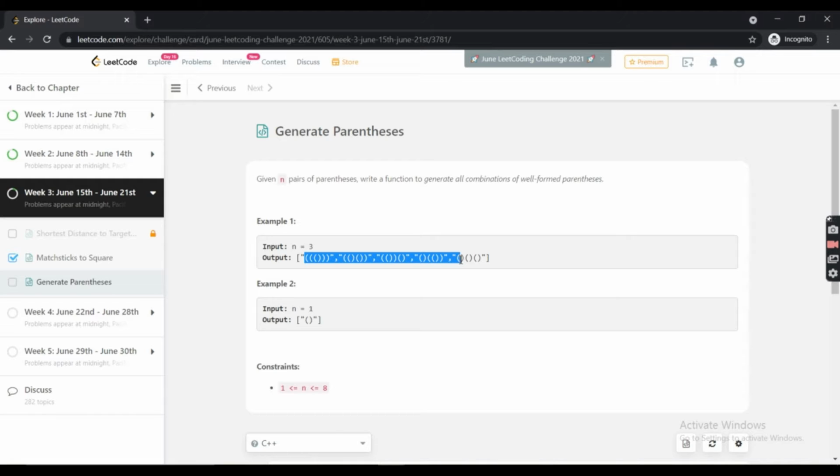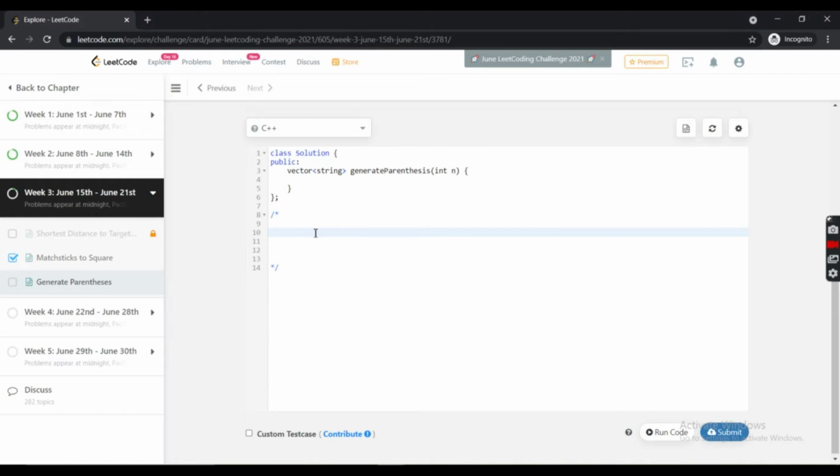Example 2, we have one pair of open and close bracket, so it is quite obvious that we only have one possible way to do it. Now let's see how we can approach this problem.